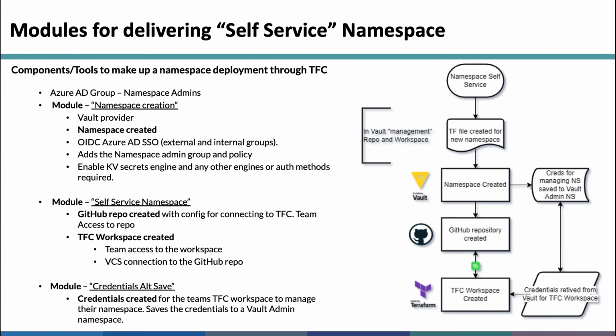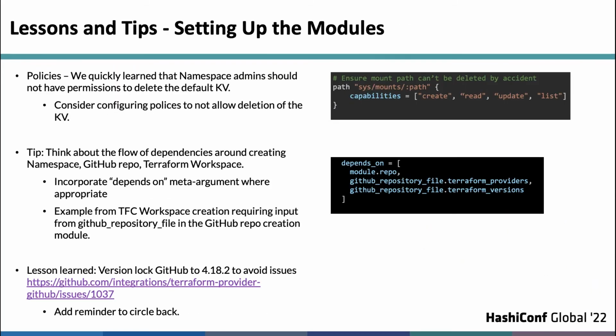We have to create the GitHub repo first, right? Because we then need to move on to creating the TFC workspace, which needs to reference the GitHub repo. So we make that link happen, and then we apply the credentials, as mentioned, the app role credentials, to the workspace, and then off to the races. The team now has access to their namespace and the ability to manage it through TF or TFC.